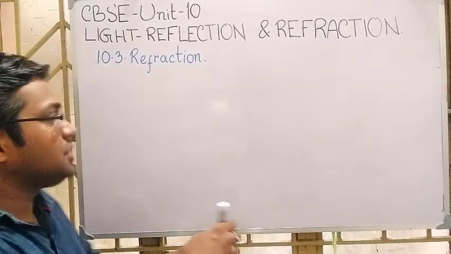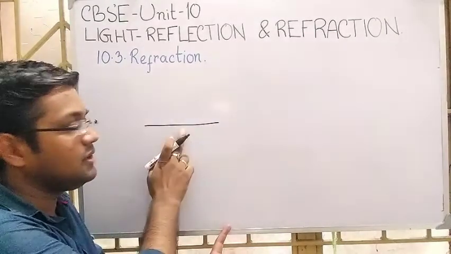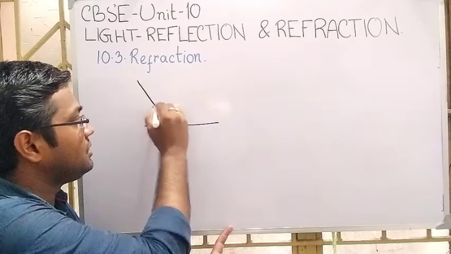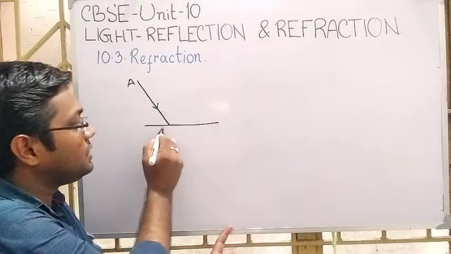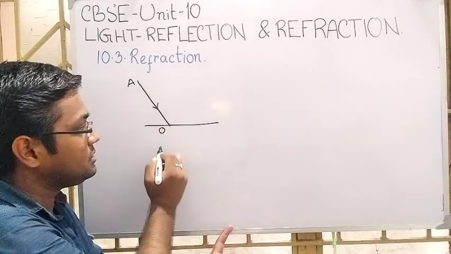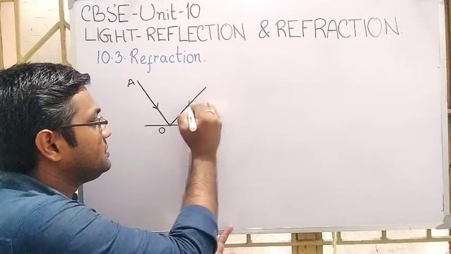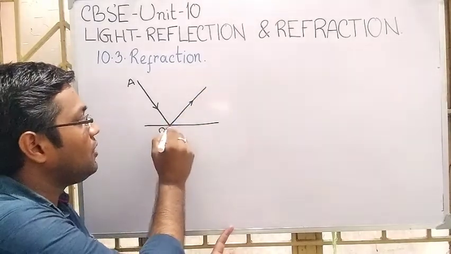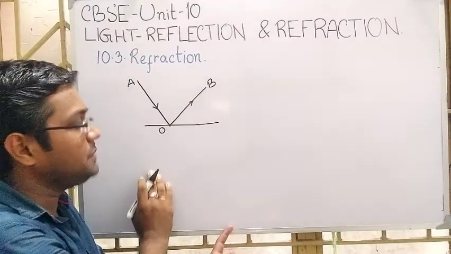In the case of reflection, we have seen that there is a reflector. If a light ray strikes here, let us consider it is A and O is the point of incidence. It strikes here, then it is reflected. We can take this reflected ray as OB.